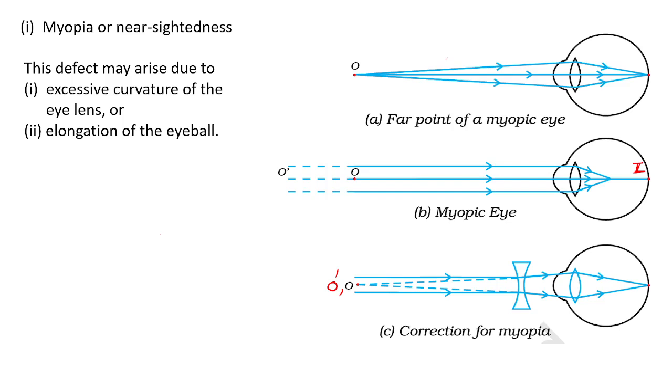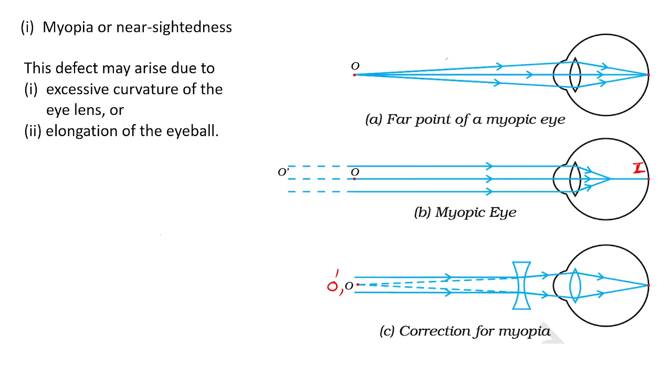What is the far point of a healthy eye? Please tell me. Far point? Infinity. I am talking about a healthy eye. If my eye is healthy, I can see the star.